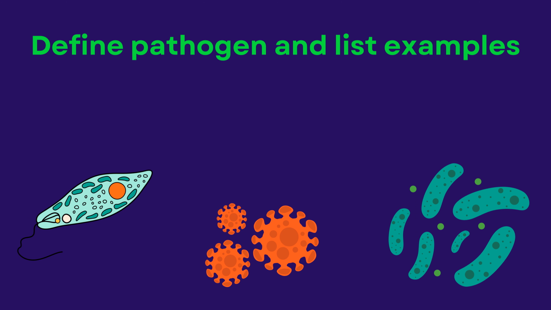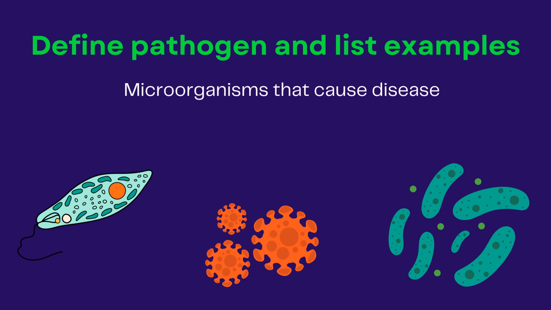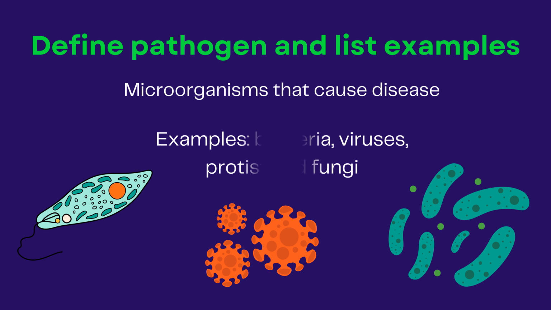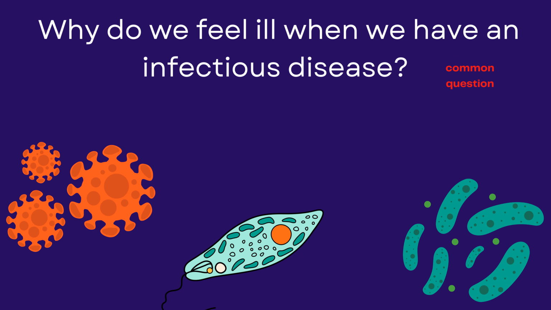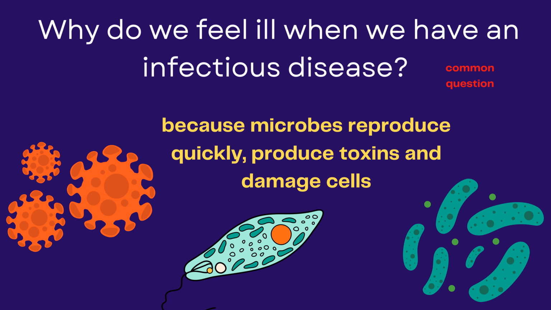So we said that communicable diseases are caused by pathogens. But what is a pathogen? A pathogen is a microorganism that causes disease, and the examples would be bacteria, viruses, protists, and fungi. When we become infected with the pathogens that we spoke about just now, we tend to feel ill. Why? This is a common exam question, usually worded like this. Why do we feel ill when we have an infectious disease? And this is because the microbes or the microorganisms or the bacteria, they are reproducing quickly, they're producing toxins, and they are damaging our cells.